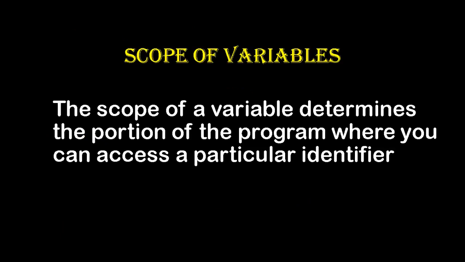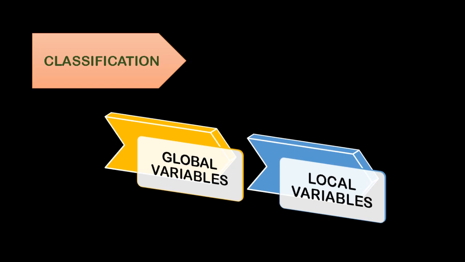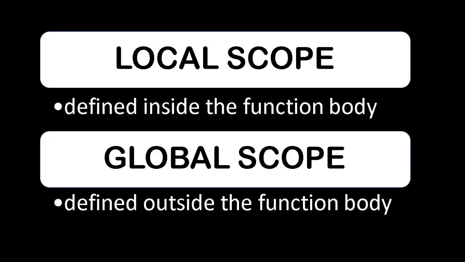Scope of the variable. Another important term you should know about functions is the scope of the variable. Scope is when you define any variable, you should know from where to where that variable is accessible. You have 2 classifications for the variable here, global variable and local variable. A global variable is defined above the function and can be used inside the function. A local variable is defined inside a particular block, that is, inside a function. So local scope is defined inside the function body and global scope is defined outside the function body.